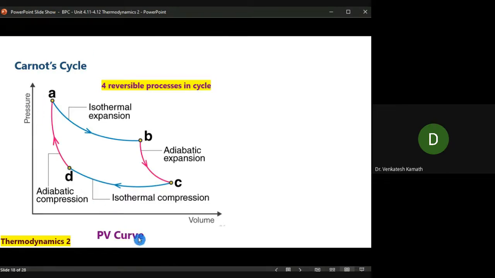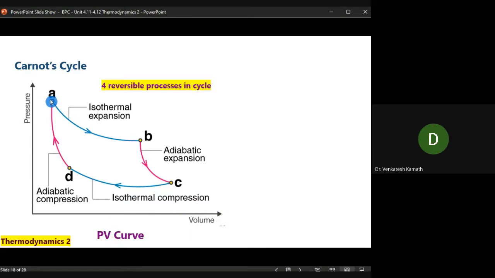In the PV curve, we define it. What is this PV curve? Pressure on the y-axis, volume on the x-axis, pressure-volume curve. P for the y-axis, V for the x-axis. Always remember, this is a standard way of defining. Whenever you define a graph or a plot, the y-axis comes first, x-axis comes next. So if I say PV curve, I mean P should go to the y-axis, V should go to the x-axis.